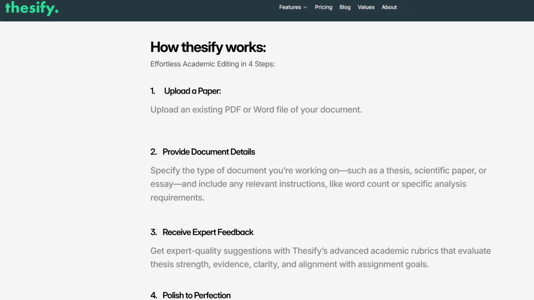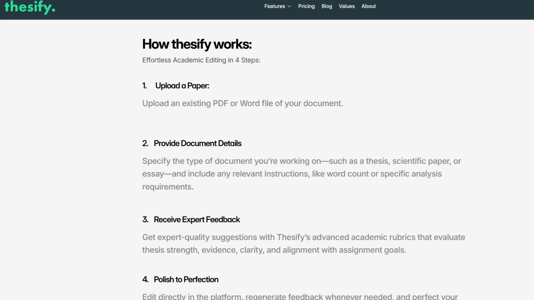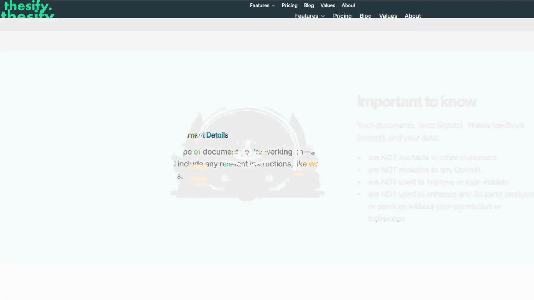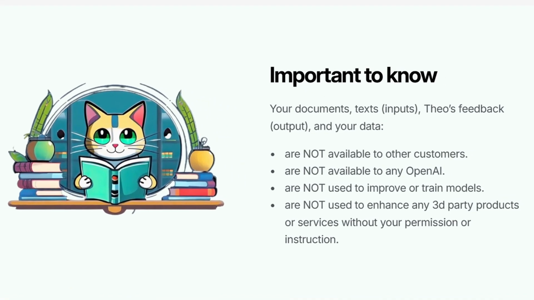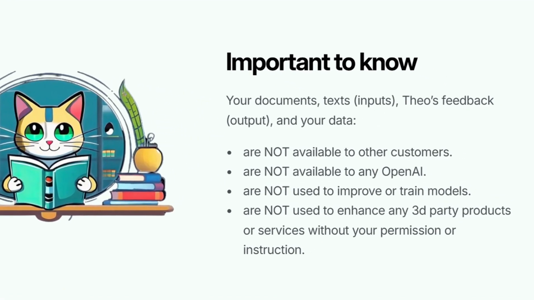And a very important thing, so that I don't bury the lead here, is that it specifically states that your data is safe and that it's not going to be available to other customers. It's not available to any AI.